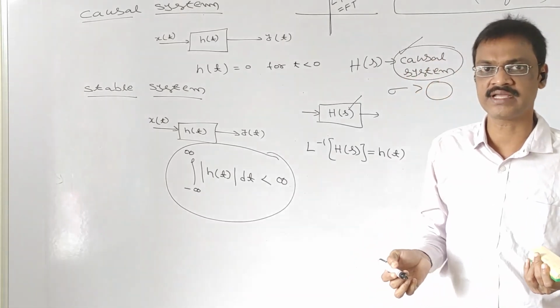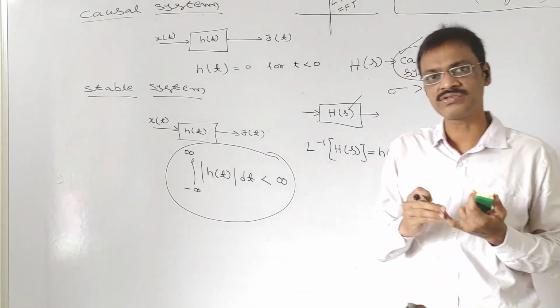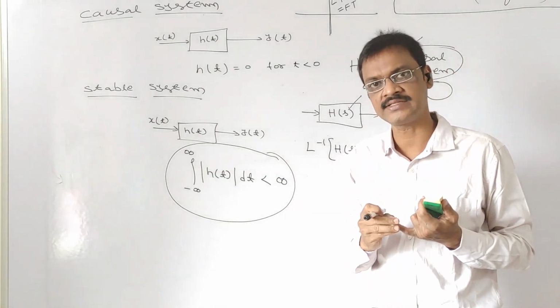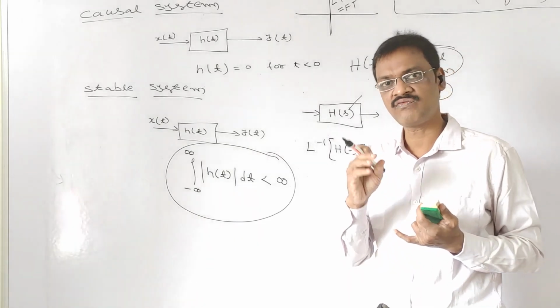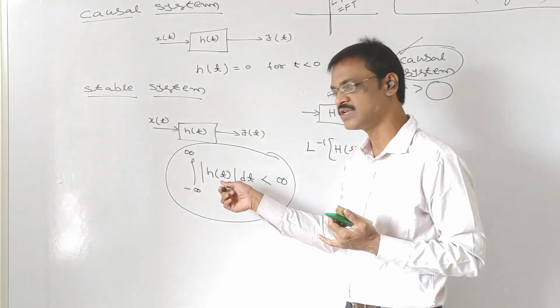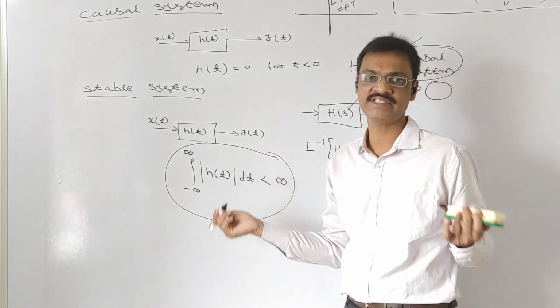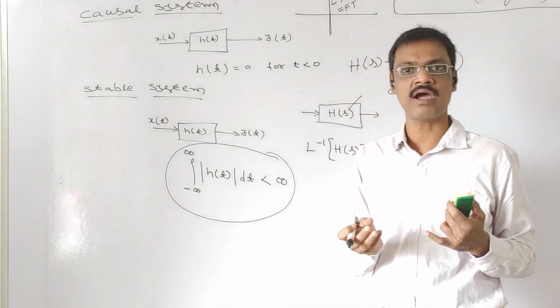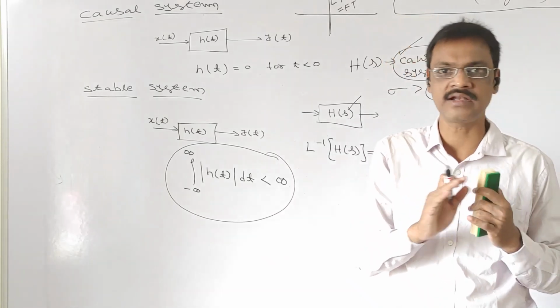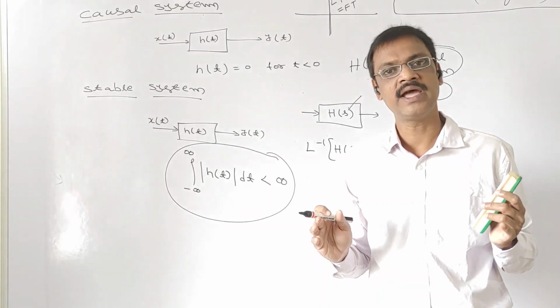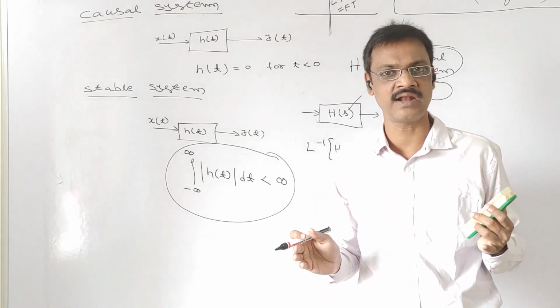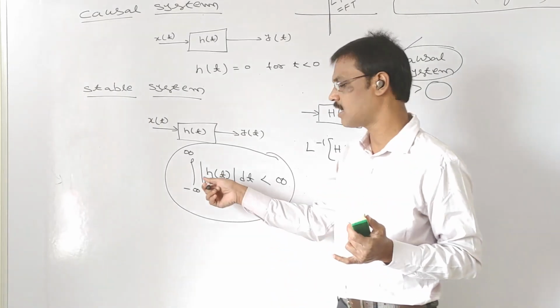Otherwise, the Fourier transform does not exist. If the ROC includes the j omega axis, the Fourier transform for h of t exists. If the Fourier transform for h of t exists, it is absolutely integrable. Then the system is stable. If the ROC does not include the j omega axis, then it is not absolutely integrable, the Fourier transform for h of t is not there, and it is not stable.